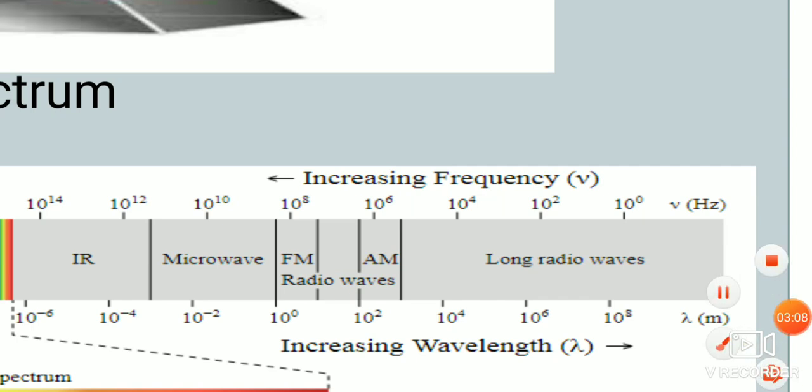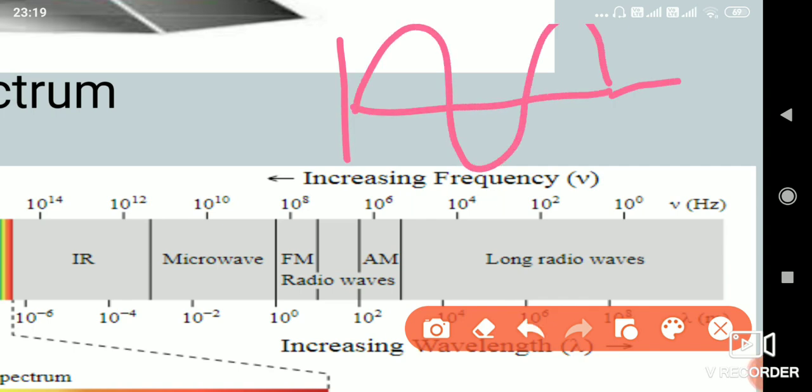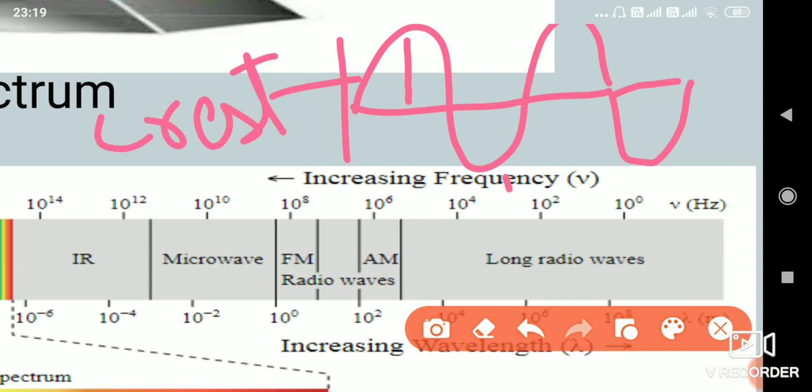We have already studied that wavelength is the distance between two crests or two troughs. What is a crest or trough? If you consider a wave structure like this, the upper part is known as the crest, and the downside is known as the trough.